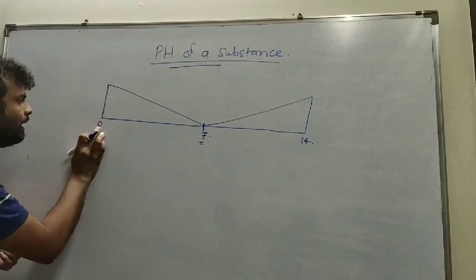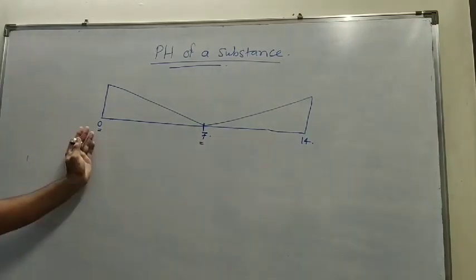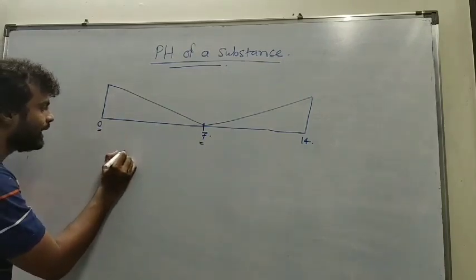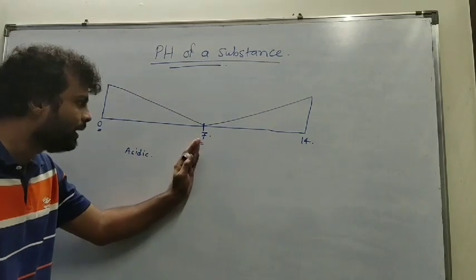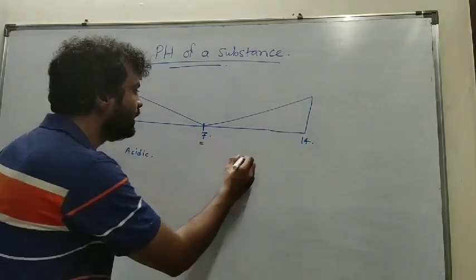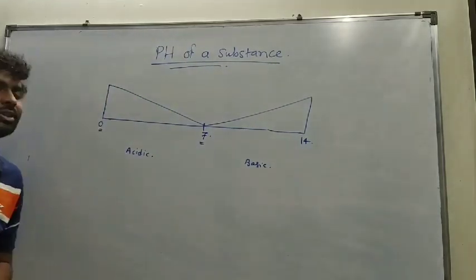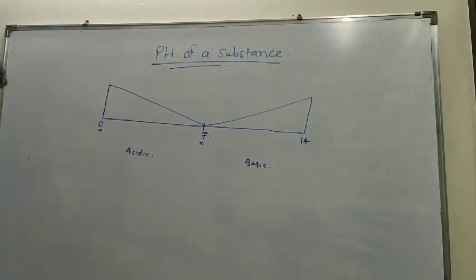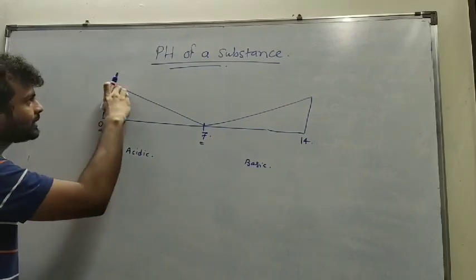If the pH level of a substance is between 0 to 7, then that substance is considered as acidic. If the pH level is between 7 to 14, then that substance is considered as basic. But it does not stop at this point only, because you can see the slant over here.